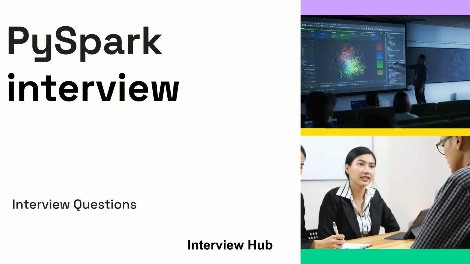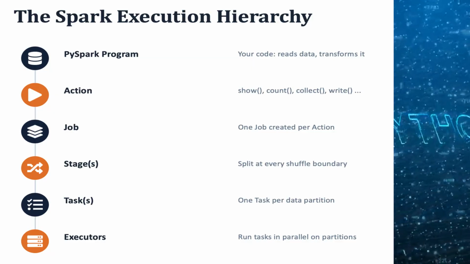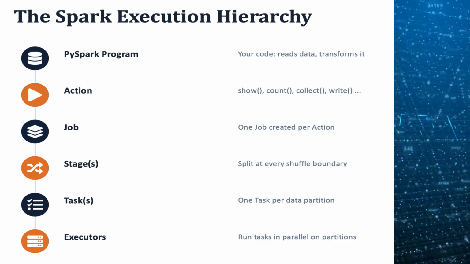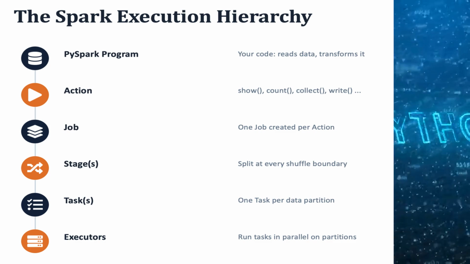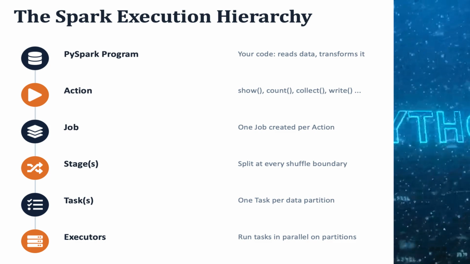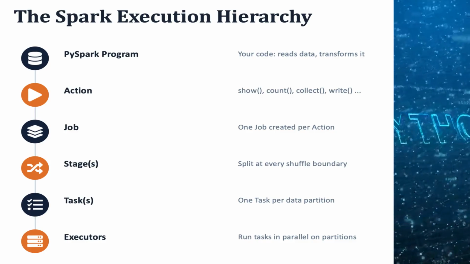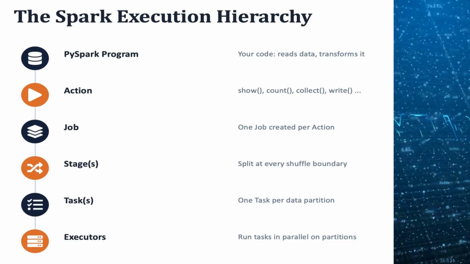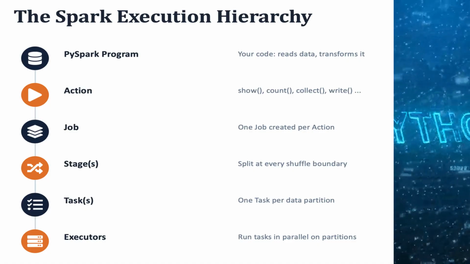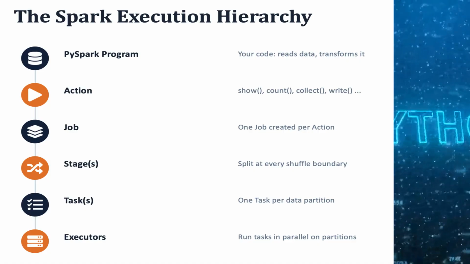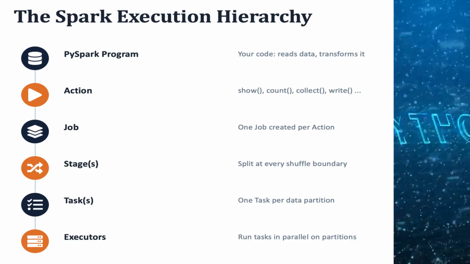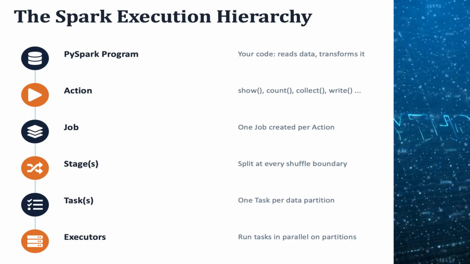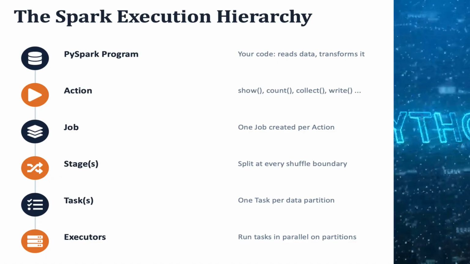Now, let's get started. What is a Spark execution hierarchy? Answer: PySpark program, your script that reads data and applies transformations. Action, the trigger point. Nothing actually runs in Spark until you call an action like show, count, collect, or write. Job. Every single action creates exactly one job. It represents everything needed to produce this result.